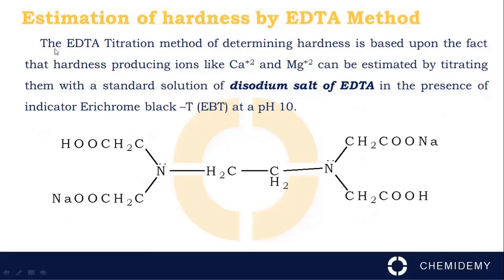We can see that the EDTA method of determining hardness is based upon the fact that hardness producing ions like calcium and magnesium can be estimated by titrating them with a standard solution of the disodium salt of EDTA in the presence of the indicator Eriochrome Black T at pH 10. This is the disodium salt of EDTA.